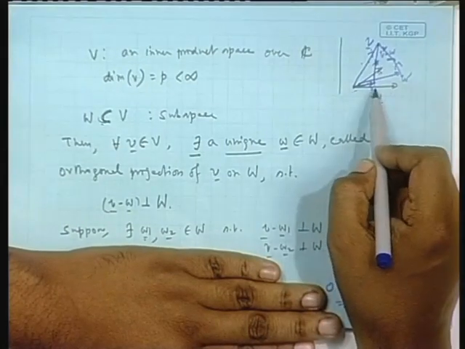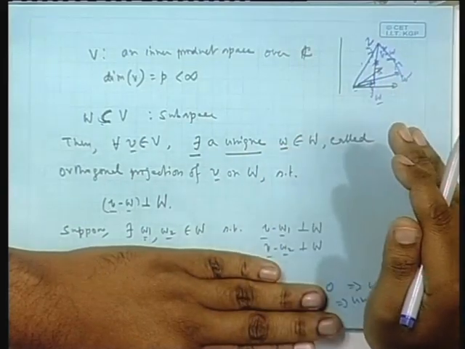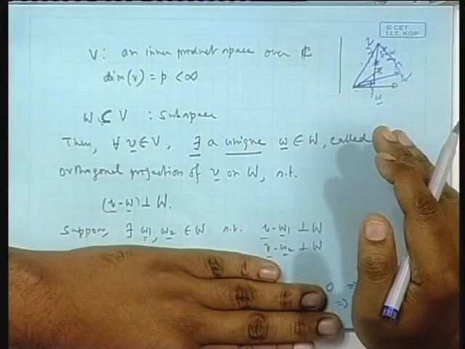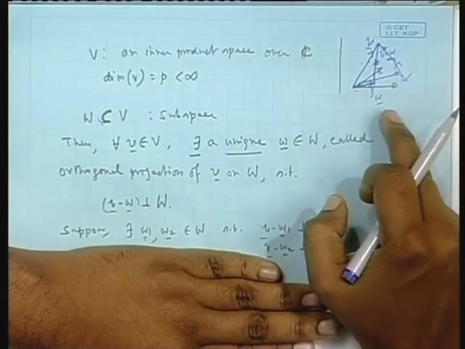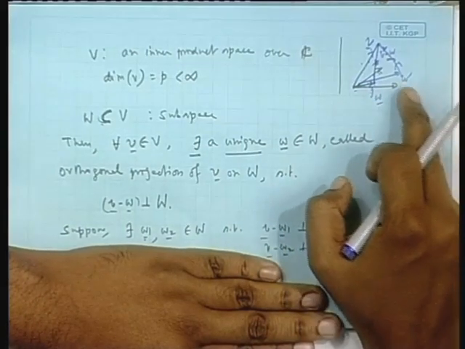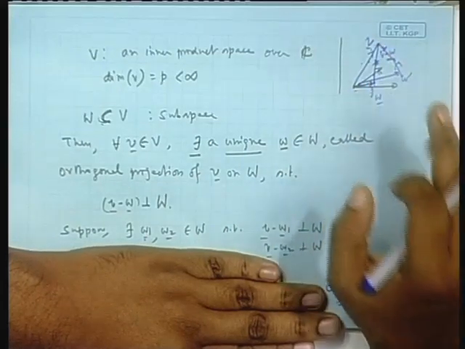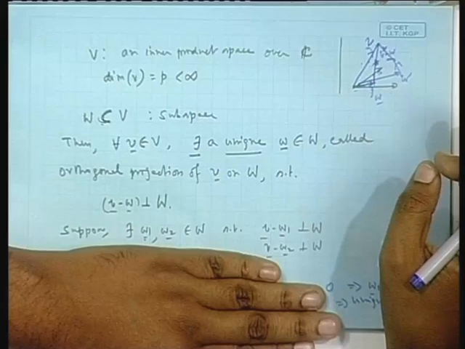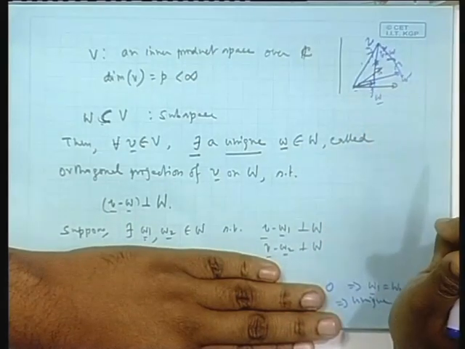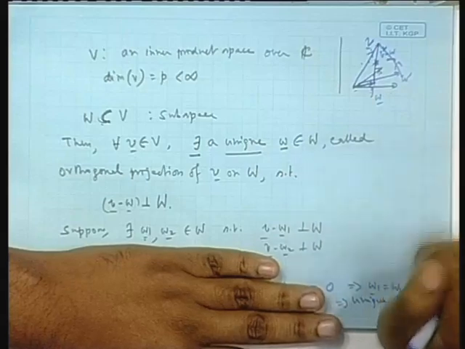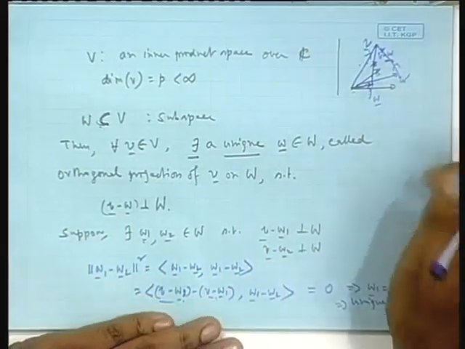That is why projection is the best estimate of V when I am situated in W space. Sitting in W space, the best estimate of V will be the orthogonal projection of V on W, because for any other W prime I take, I find the error between V and W prime, it will have larger norm than between V and its orthogonal projection. Whenever I say projection, I mean orthogonal projection. Okay, it is very easy to prove this.